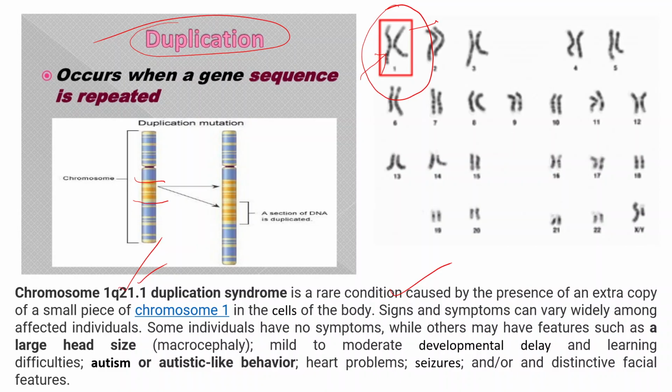Though the signs and symptoms vary widely among affected individuals, some will have no symptoms, whereas others can have a large head size known as macrocephaly, mild to moderate developmental delay and learning difficulties. Autism or autistic-like behavior is also a symptom which can be seen under this chromosome 1q21.1 duplication syndrome.